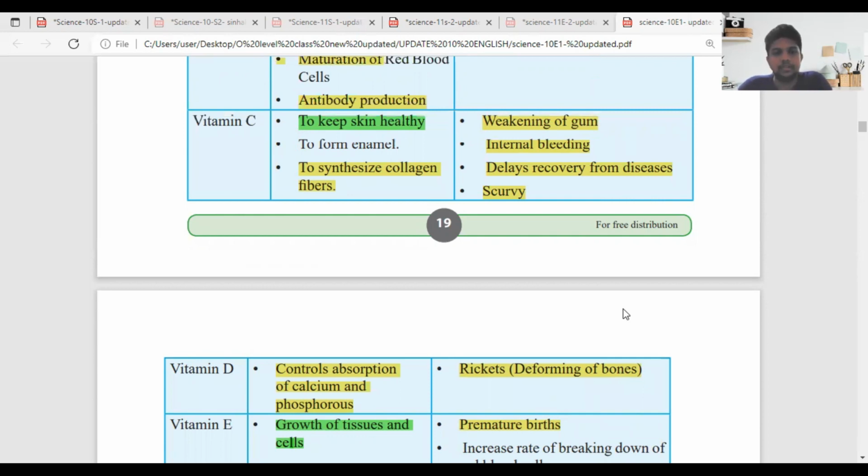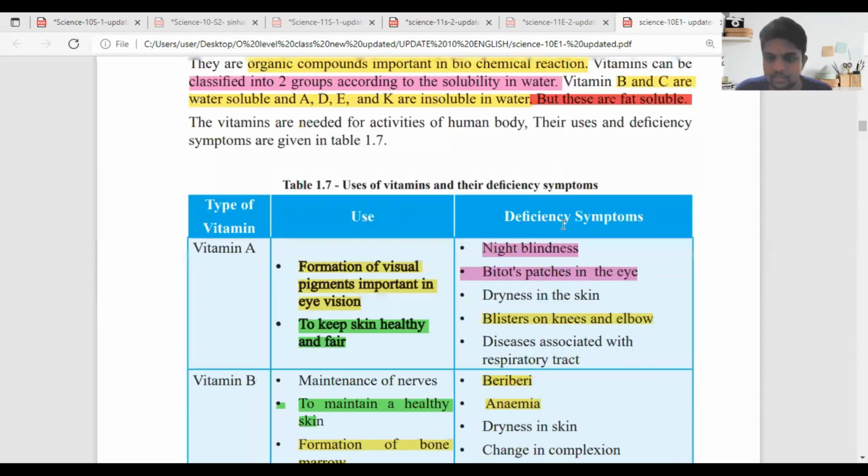When you come to vitamin C, to keep the skin healthy, as we explained previously, vitamin A and vitamin B also have that function. Not only that, vitamin C also has it. The next important one is to synthesize collagen fibers. In our body there are different types of fibers, and collagen is a very important fiber that we can find in our body. For the formation of collagen, we need vitamin C. You have to focus mainly on the deficiency symptoms, as this is the most common one.